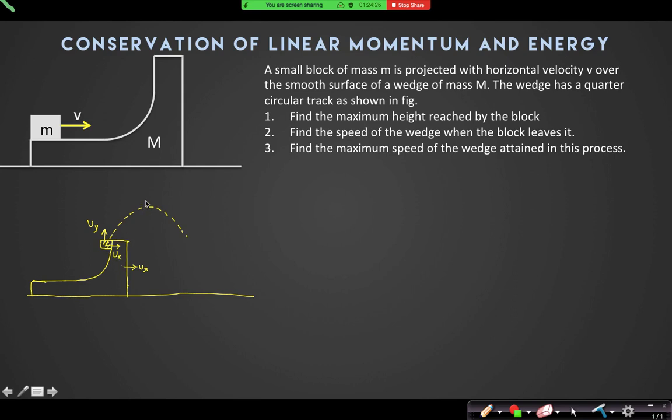So at its maximum height, when the block reaches here, can you tell me what is the velocity of the block at this point? Vx only. Yes, so the Vx component will only be there.